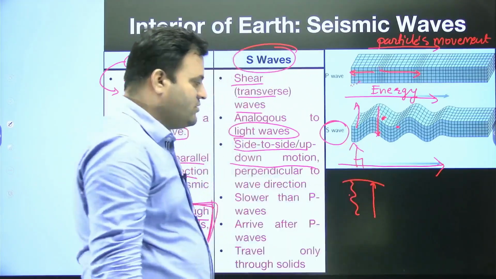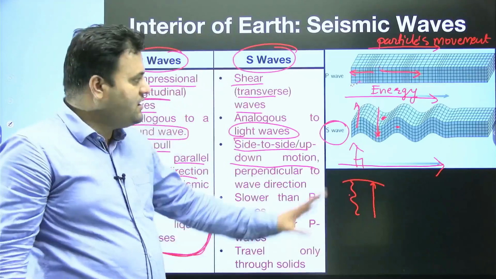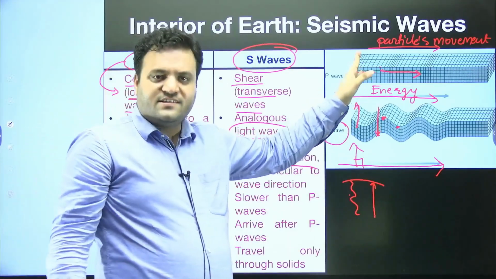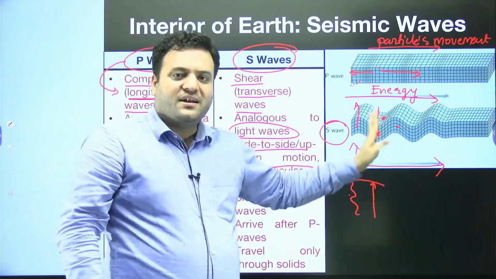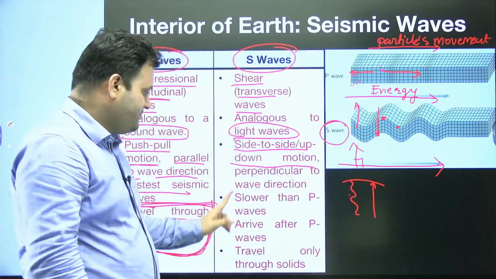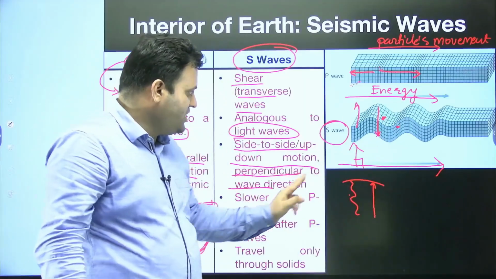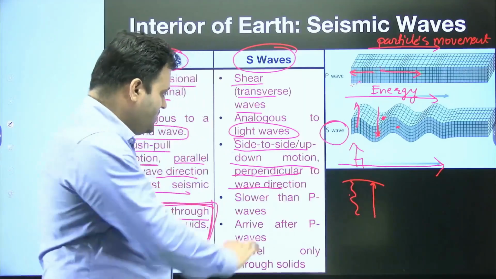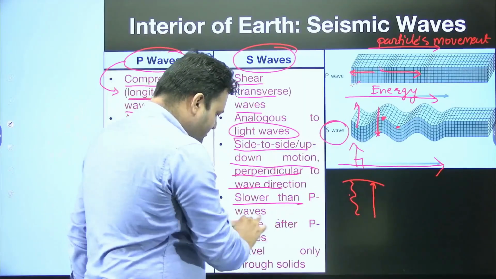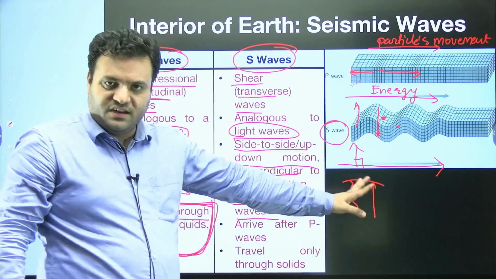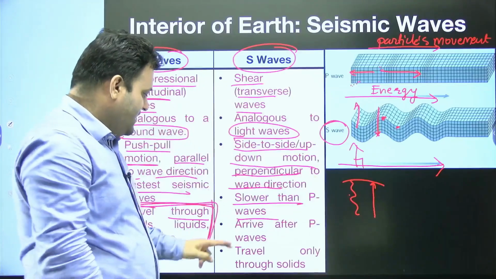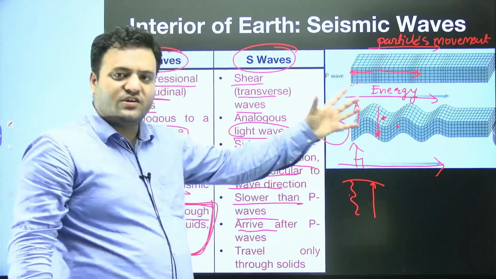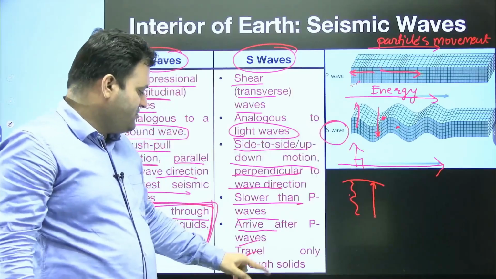Here the propagation of energy is in this direction, but the movement of particles takes place perpendicular to it. In the P wave, the energy and the particle motion are parallel. Here, the particle motion is perpendicular to the wave direction. This one is slower than P waves because its wavelength is greater, so it takes more time to complete one cycle, and the S wave arrives on the surface after the P waves.